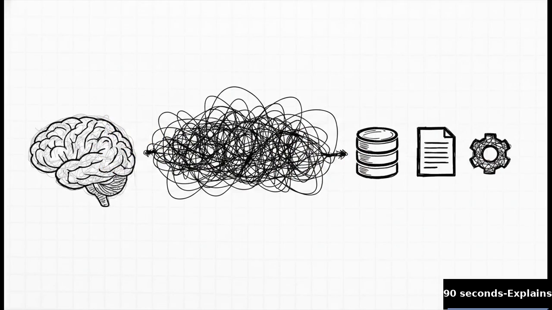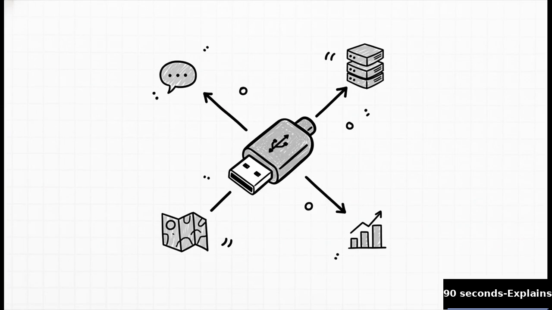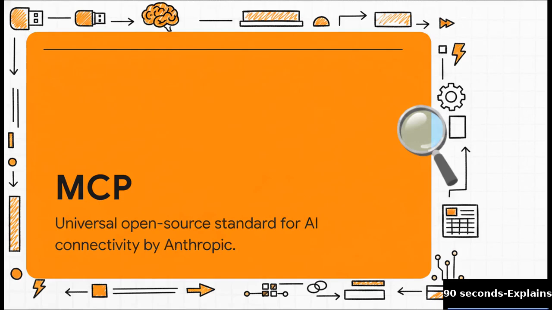Hooking AI up to your data used to be an absolute nightmare of custom, tangled integrations. Remember having 50 different chargers before USB C came along? Well, AI just got its universal standard. Meet MCP, the Model Context Protocol. It's an open source standard from Anthropic that connects literally everything.